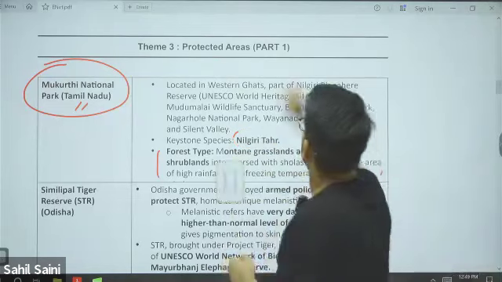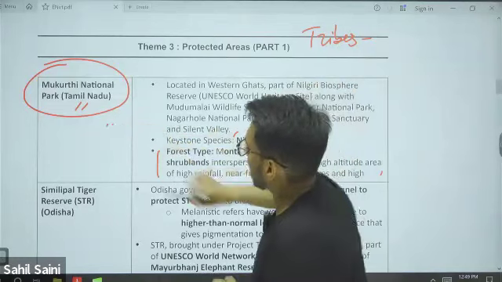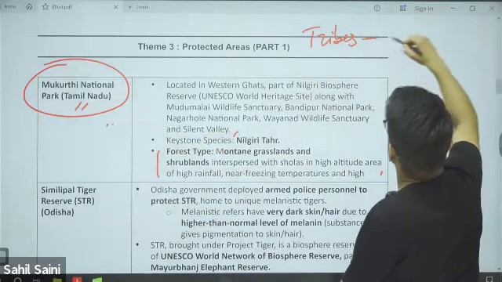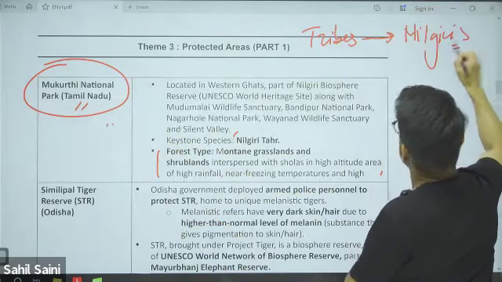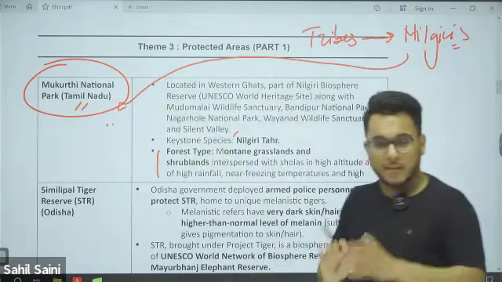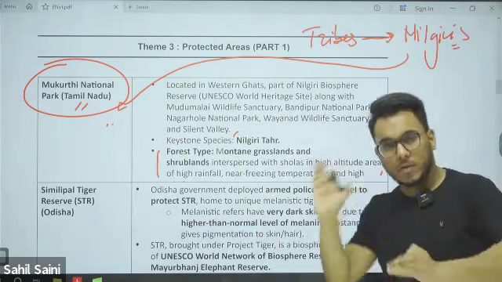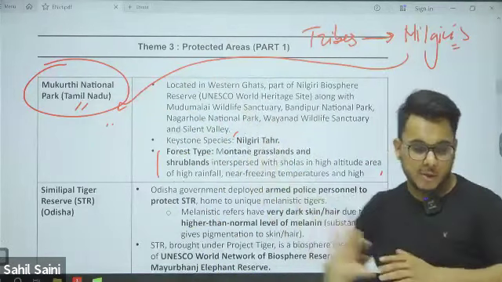Basically, the tribes I'm mentioning are found in Mukurthi National Park, but they are also found largely in Nilgiris. These are the tribes of Nilgiris that also coexist in Mukurthi National Park. So I am going to give you the names of the tribes of Nilgiris. Some of them are also found in Mukurthi National Park. These tribes were also in news, so please write their names.